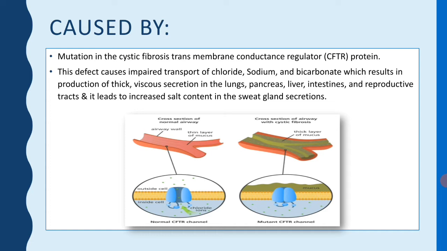Now, next part and the most important part of this presentation is its pathophysiology. Cystic fibrosis occurs due to a mutation in the CFTR protein, cystic fibrosis transmembrane conductance regulator protein. This defect causes impaired transport of chloride, sodium and bicarbonate, which results in production of thick viscous secretions in the lungs, pancreas, liver, intestines, reproductive tract, and it leads to increased salt content in the sweat gland secretions, as you can see in the picture.